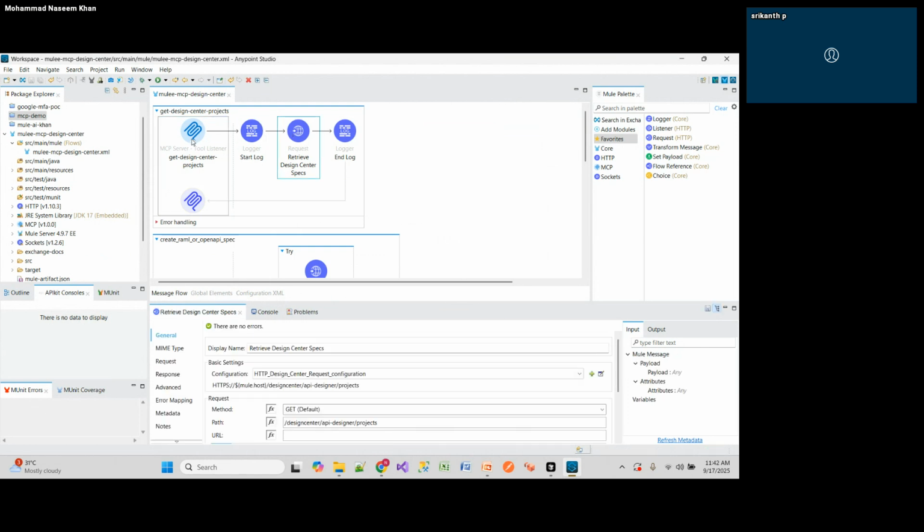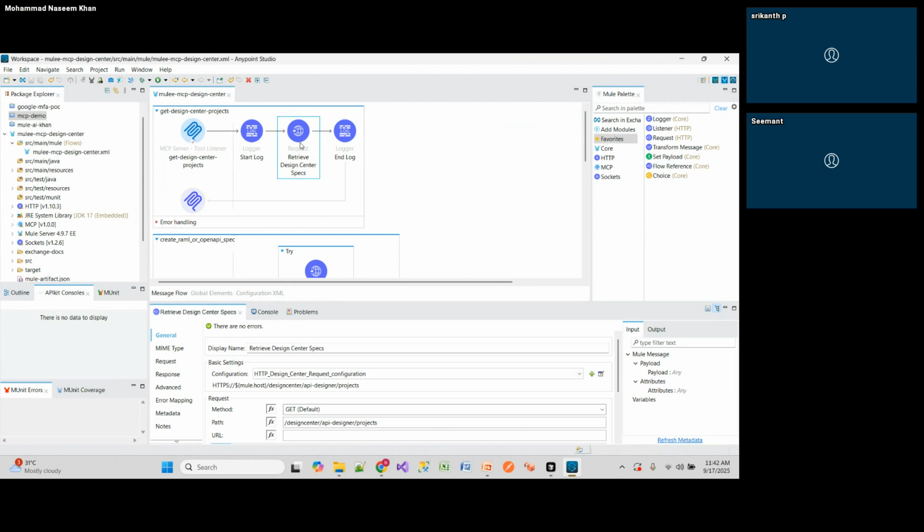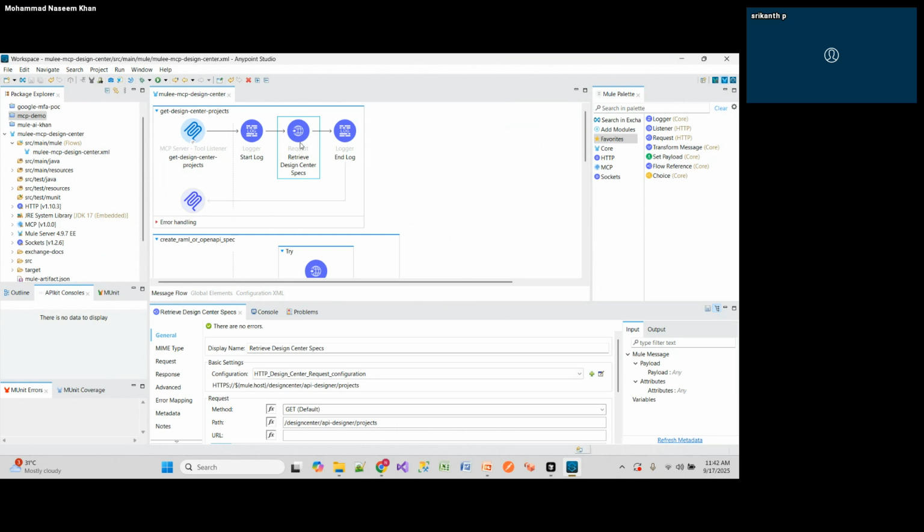So this tool listener, once you have provided any input and it identifies that this tool needs to be invoked, the AI identifies that this needs to be invoked. This depends on your logic, what you have written inside this tool listener. Currently I am just demonstrating how to create an API specification by providing simple input. Without this MCP server, we can also connect this cursor, I mean the API tool, and we can design and deploy.